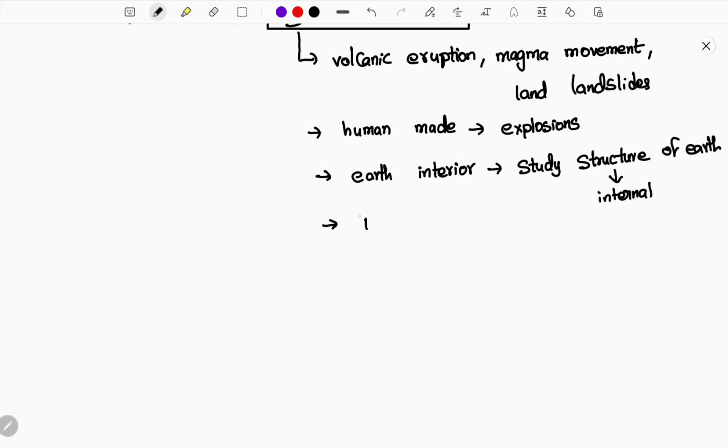So based on the refraction and reflection of the so-called seismic waves. When the seismic waves enter into the earth or travel through the internal sides of the earth, they will face different types of features, which means some moments they face refraction and some moments they face reflection. So based on the characteristics of the seismic waves, when they refract or when they reflect, we come to know the internal structure of the earth.